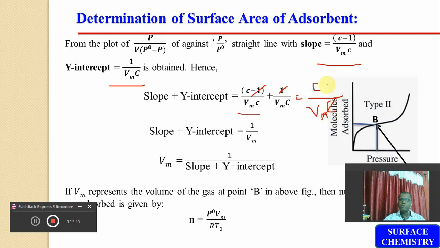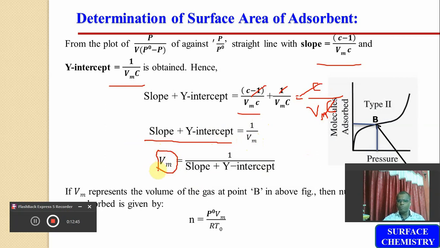The c and c cancel, so the sum of the slope and the y-intercept is only equal to 1 upon Vm. And dear friends, if we take the reciprocal of this equation, we will get the value of Vm.